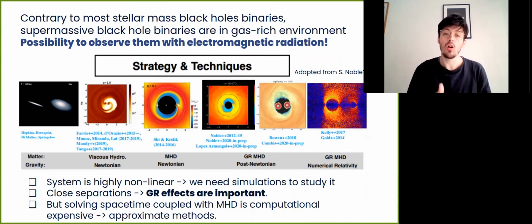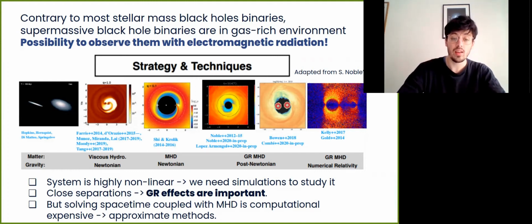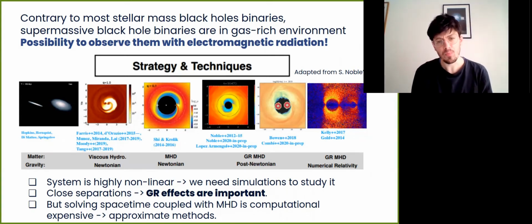Depending on the type of system, the specific parameters of the system, there are several different strategies that we can take to make models and analyze this type of systems. One of the things that we have to consider is that the system is highly nonlinear. We have the time-dependent spacetime coupled with the MHD fluid and all the turbulence of the accretion. So most aspects of the system must be studied with numerical simulations.